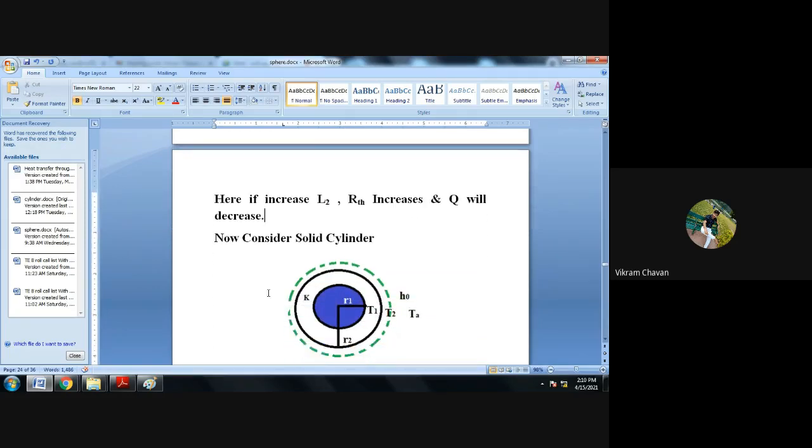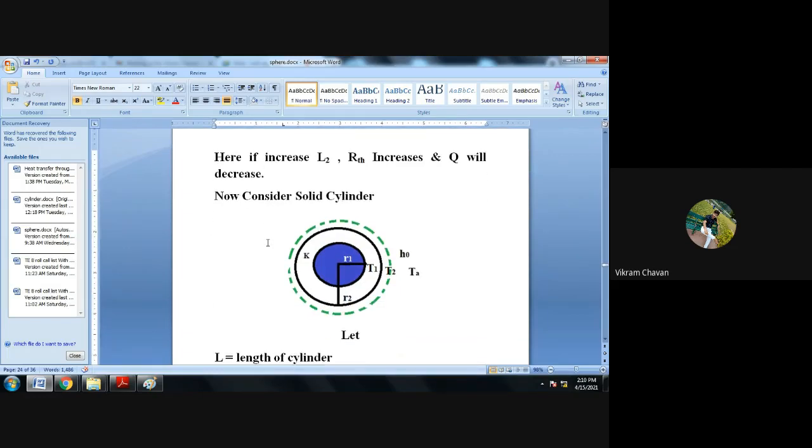Now next, consider a solid cylinder. Draw this particular diagram. The innermost circle you can see is the top view of a solid cylinder, or a cut section of a solid cylinder, whatever you want to consider. In that top view, we get only a circular geometry for the cylinder.